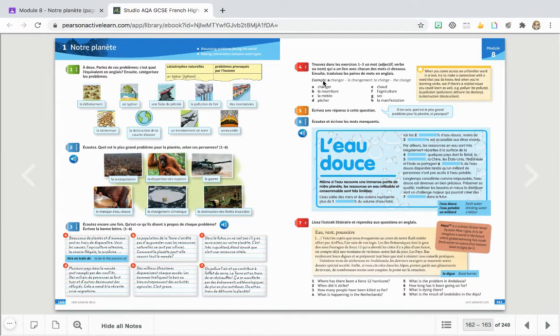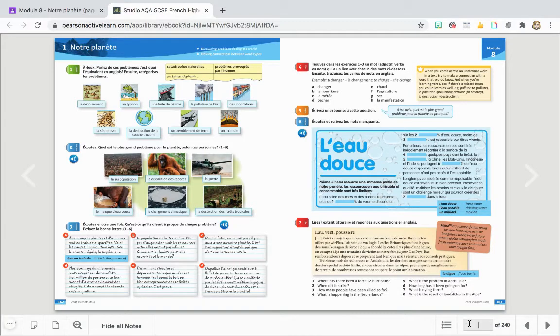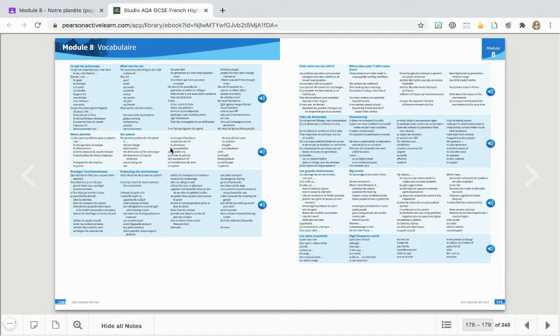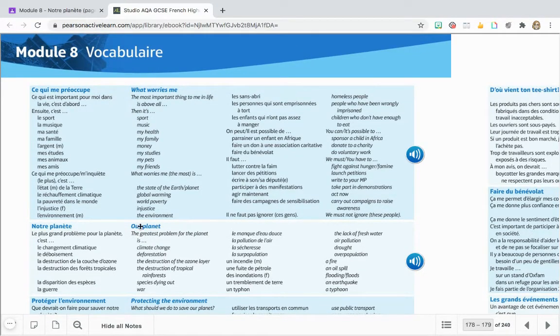Then for number 4, we're going to ignore that one, so don't worry. Number 5, I want you to write a response to this question: à ton avis, quel est le plus grand problème pour la planète et pourquoi? For that, you can look as well, there's loads of vocabulary you can use on page 178. So we'll just type it in here, 178. Then it is the section that's Notre planète. You can click it or zoom in, that'd be easier. So here we go, this section here.